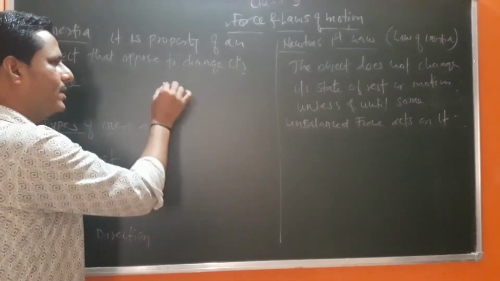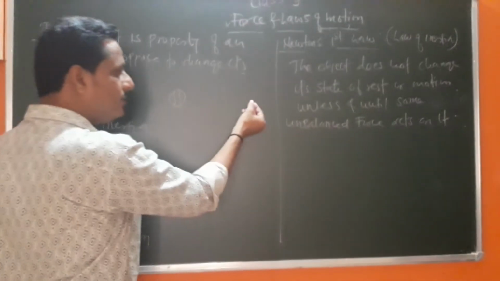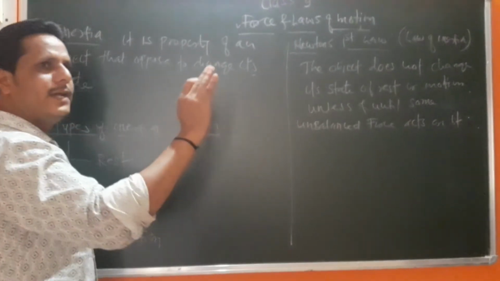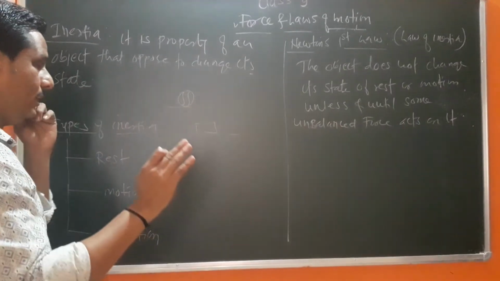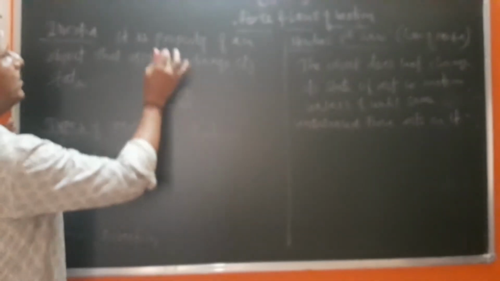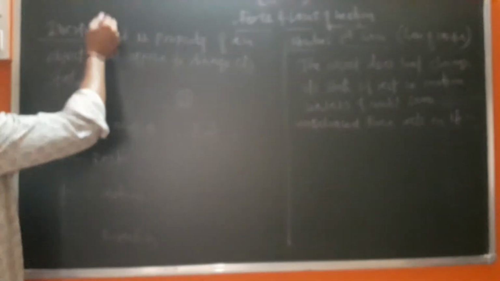तो स्वतःहून त्याची स्टेट चेंज करत नाही. You try to keep it at rest. Or suppose it is in motion, just simply a car. If it is in motion, it tries to keep going in motion only. It stops whenever you apply the brake. It is an ability, a property of an object that opposes a change in its state. That is called inertia.